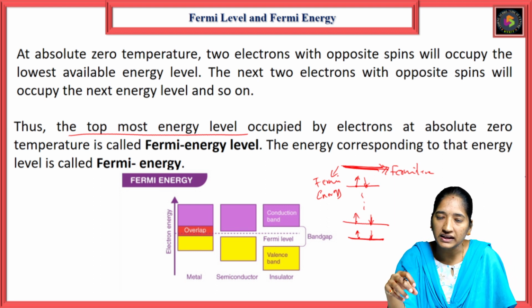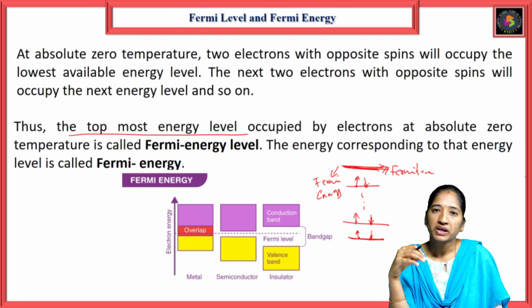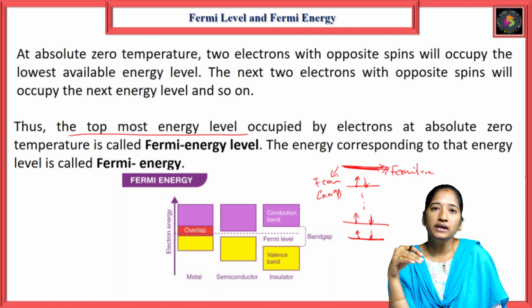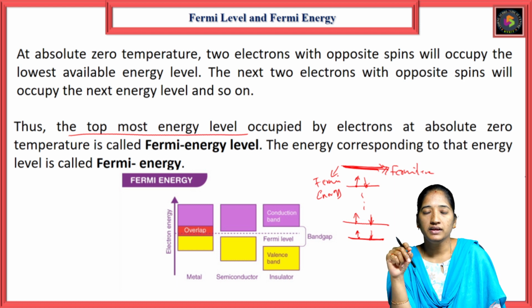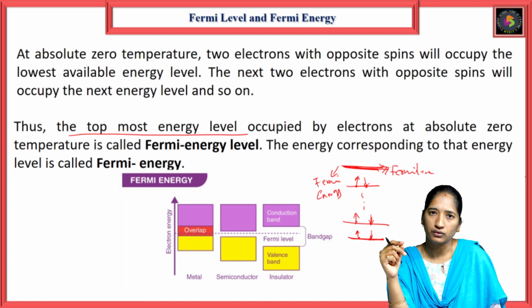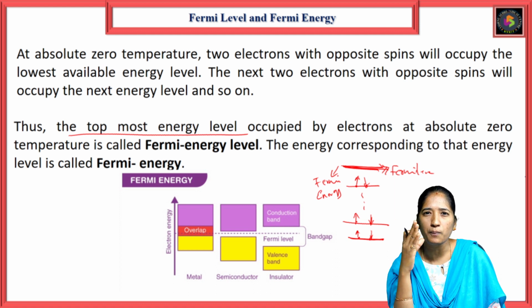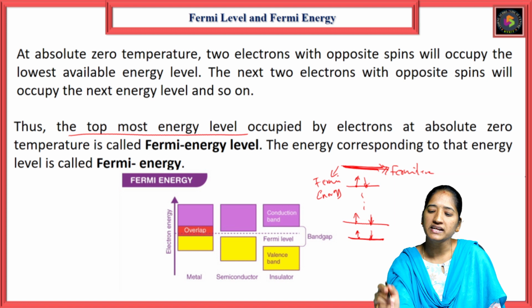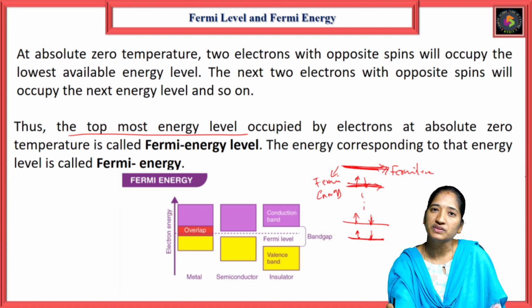So here it is very clear about the Fermi level. Initially, each energy level consists of two electrons with opposite spin, then the next level consists of two electrons with opposite spin, and so on. It occupies up to the maximum, that is the topmost energy level, containing electrons with opposite spin.